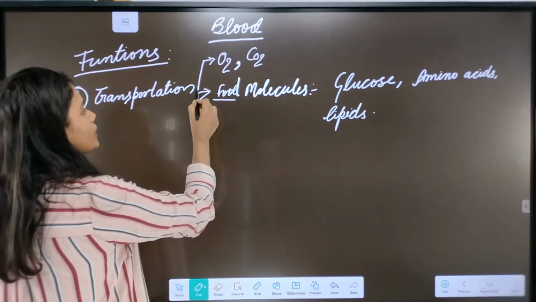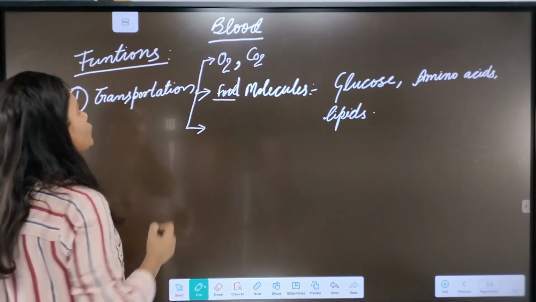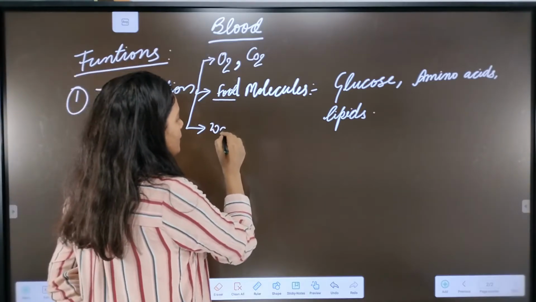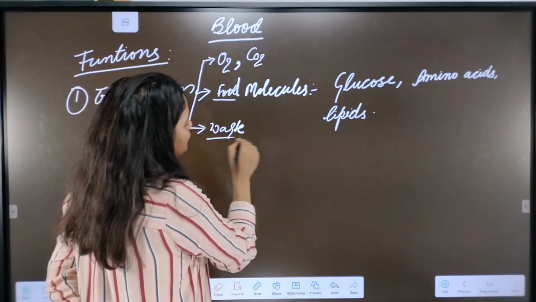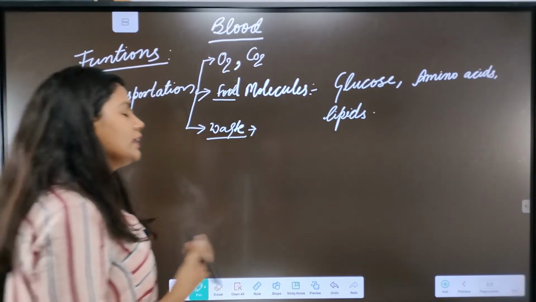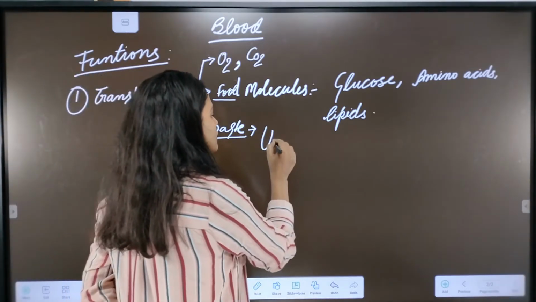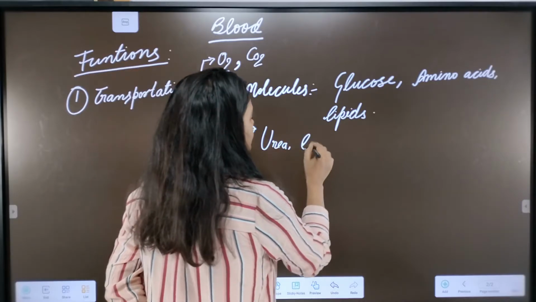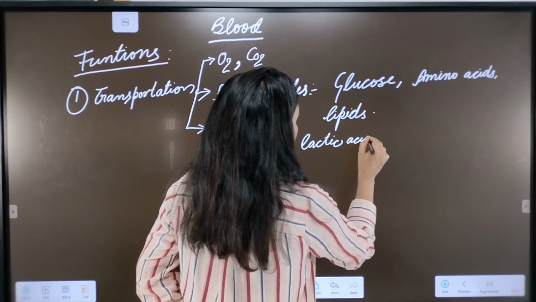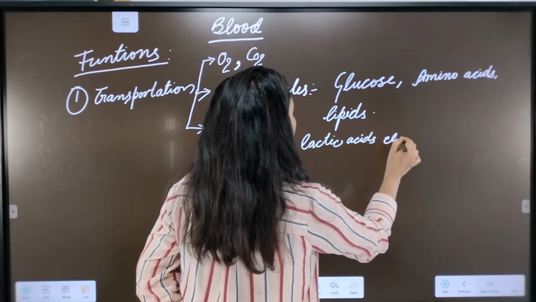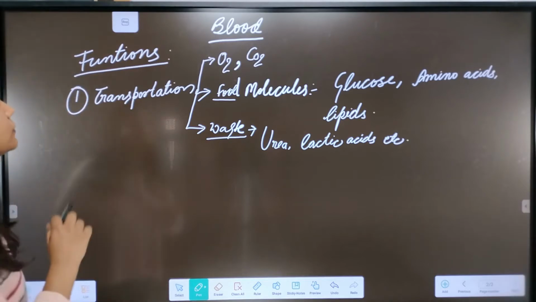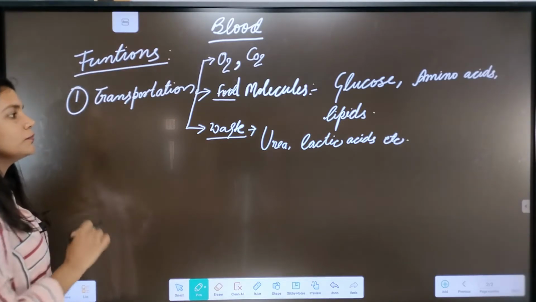Next, in transportation, what will our blood transport? All the waste from the body to its desired organ for removal, like the well-known urea and lactic acid, and many more. So these all things are transported at a primary level with the help of the blood.